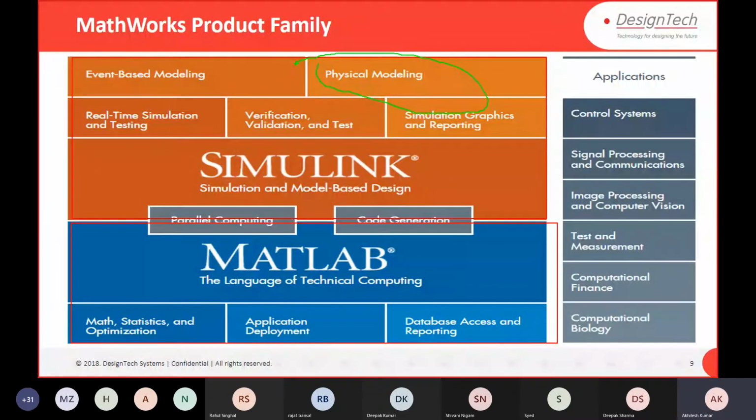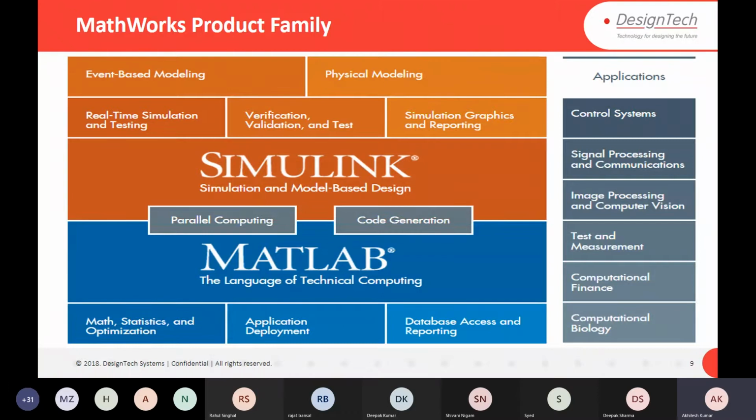Like if you want to use some kind of asynchronous motors, induction motors, or a simple DC motor, or if you want to use resistance, capacitance, or if you want to design a complete electrical transmission, we have components available for that also. You can go for physical modeling to design a complete model for that. Okay, so lots of modules are available, depending on which application area you are working in, and those tools.